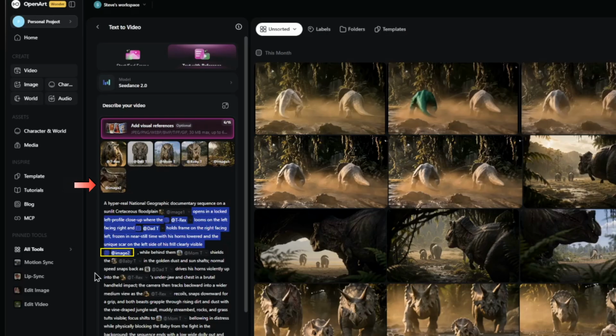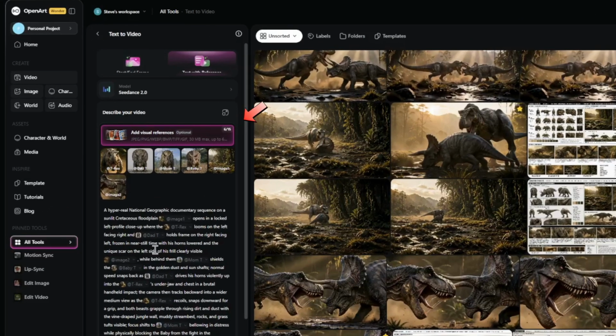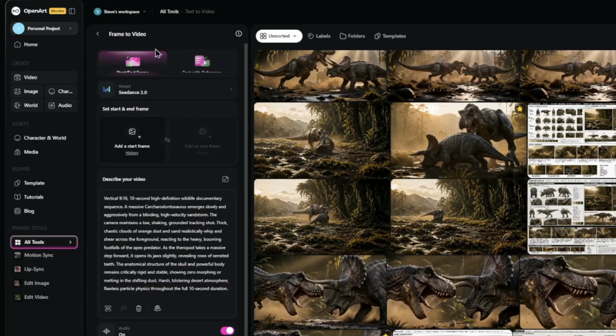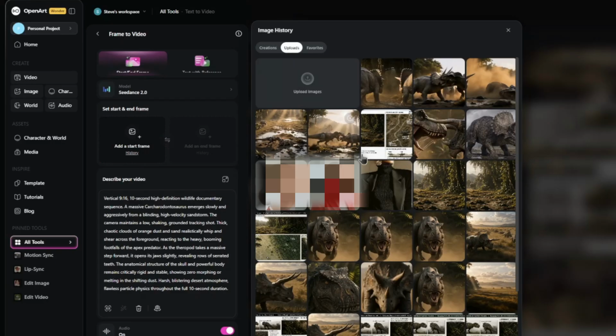You might be thinking, why don't we just use the start from an image or start from a frame feature and not bother with this? And the reason is because if we do that, we lose all of our references. Let me show you what I mean. So we're in the OpenArt interface, and as you can tell in the text to video interface, we have 15 references available. But as soon as we go to the frame to video, we have no references available. So we have no ability to maintain our character consistency. That's why we can't use frame to video.